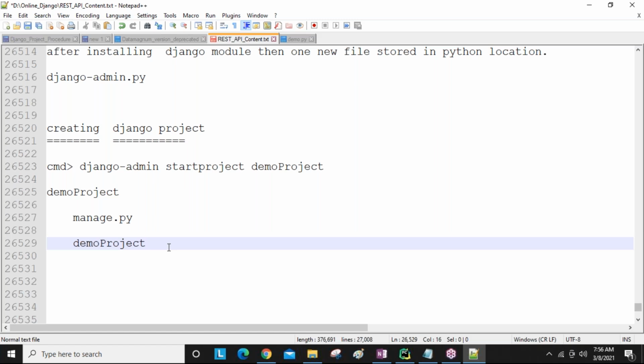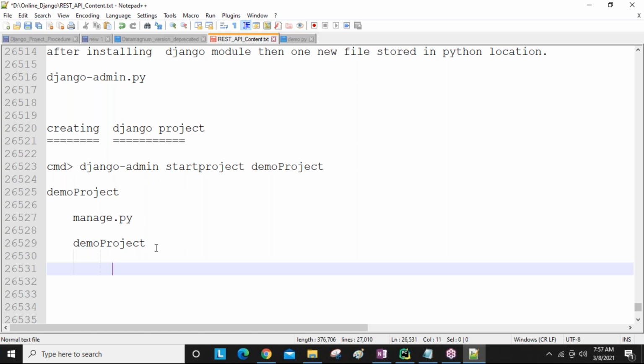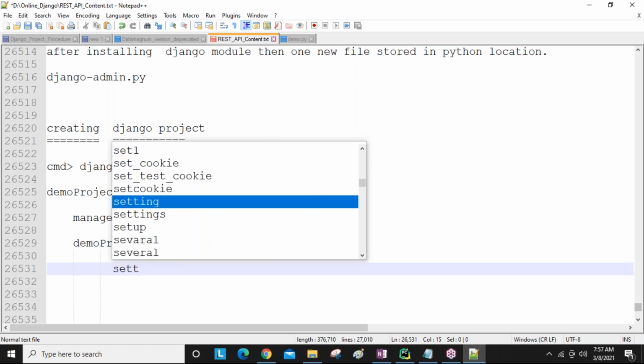Okay, guys. After creating the Django project, you get one manage.py file and one demoproject folder. Inside this folder, you are going to get 4 files. Later, after creating it manually, I will show you.